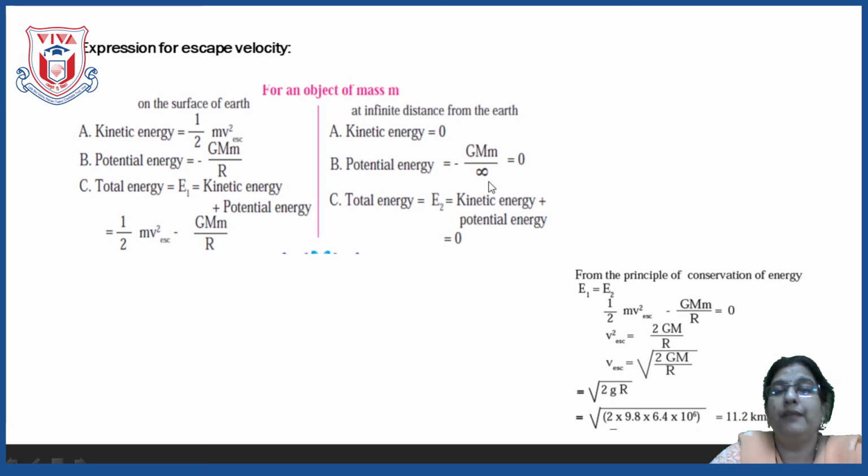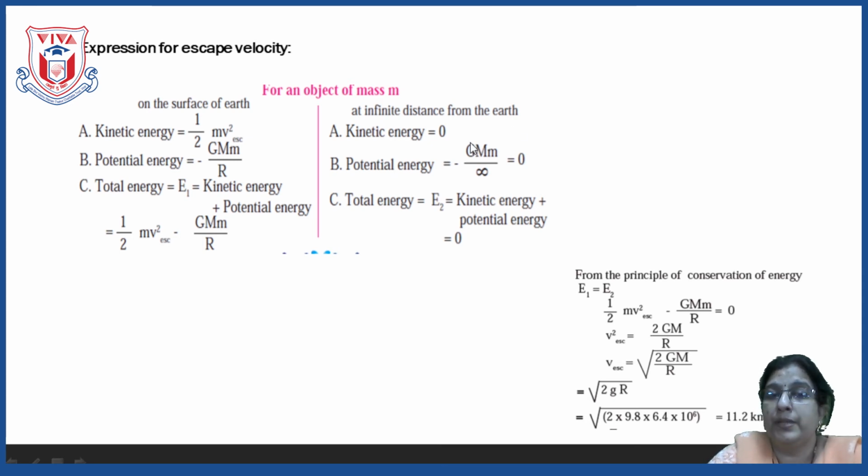Now we all learnt in 9th standard that energy cannot be created or destroyed, but it can be conserved. Here, by the principle of conservation of energy, the energy the object possesses on the earth will be equal to the energy the object possesses at the infinite distance.